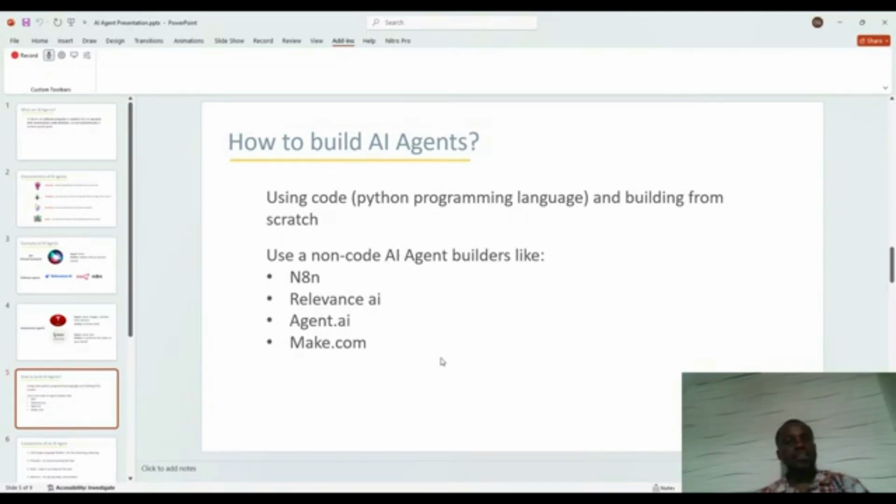But from my own personal observation, the one that is easy, where the learning curve is not that much, is Relevance AI. The learning curve is not that steep. So if I am to suggest which one you should start with, I will suggest you start with Relevance AI, and that's the one we'll be starting with first. After we've perfected Relevance AI, I'll show you how it is done.